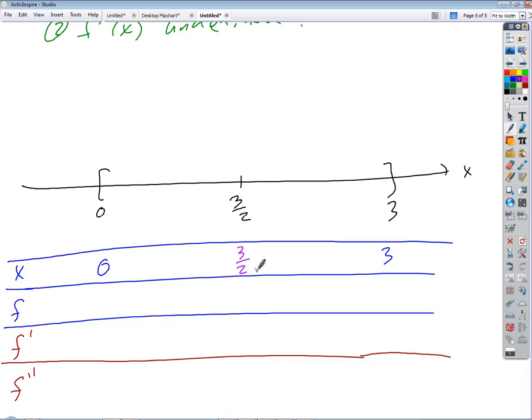Now, by definition, what is the absolute maximum? It's the highest point on a graph, the greatest value of the function on an interval. And the absolute minimum is the least value of the function on an interval. Exactly. We know there are only 3 possible places where those extrema can occur, at the endpoints or at the interior critical number. So all we have to do is check them and compare.